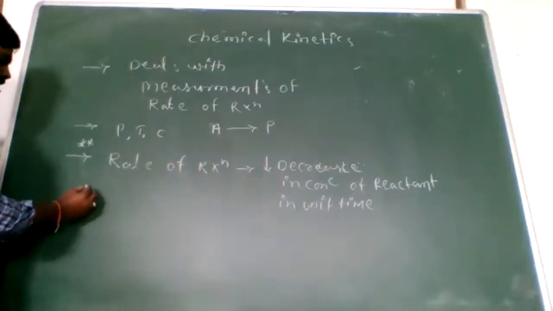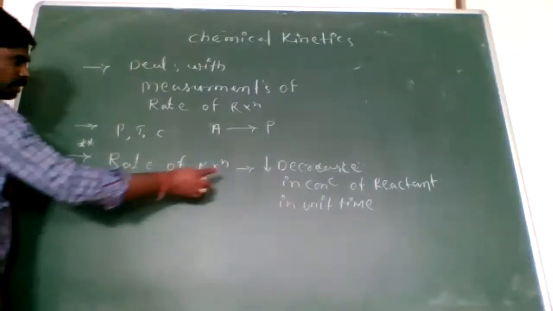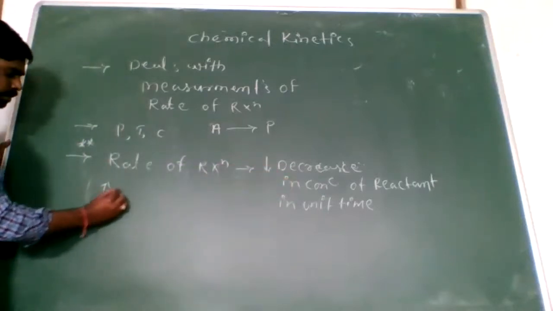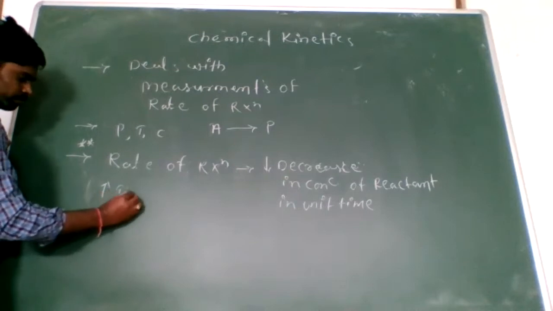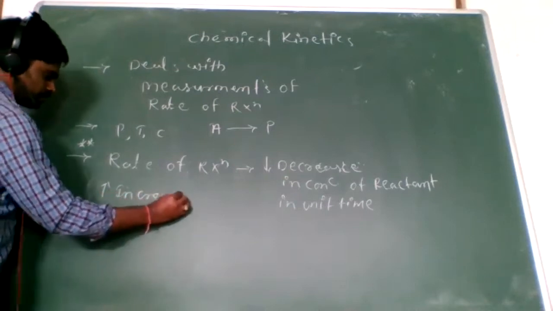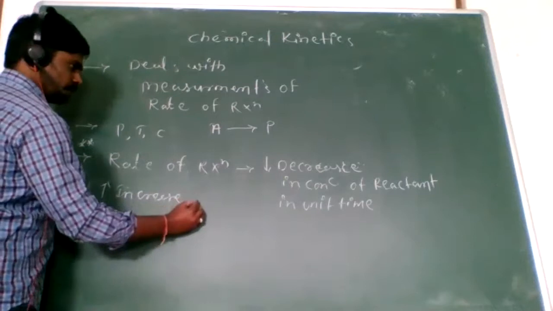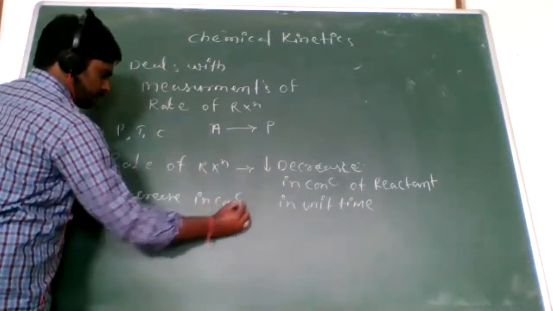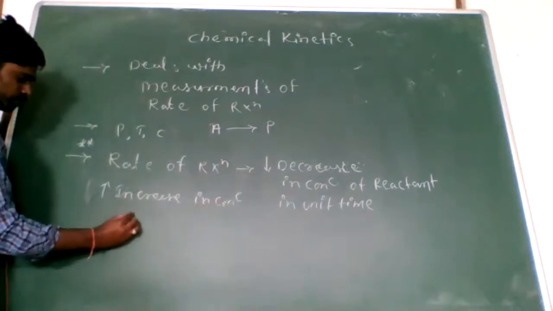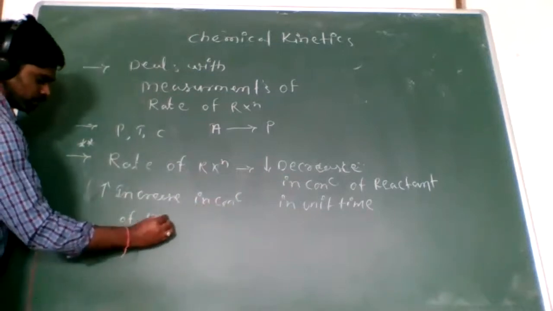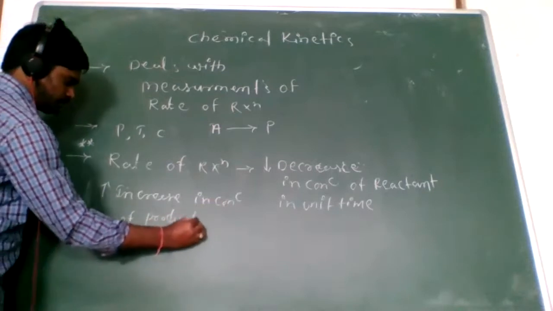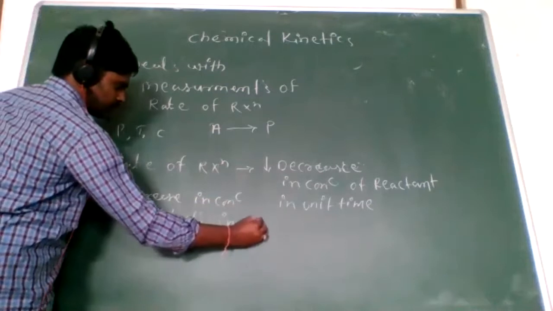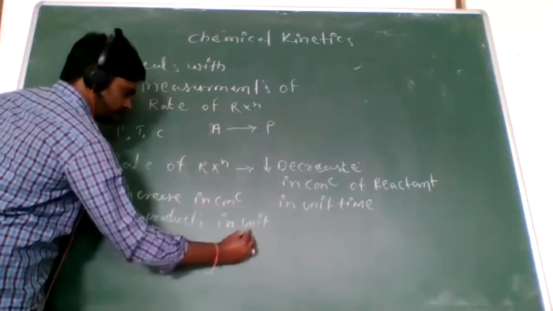Another way: the increase in concentration of products in unit time, or given time, or with the time.